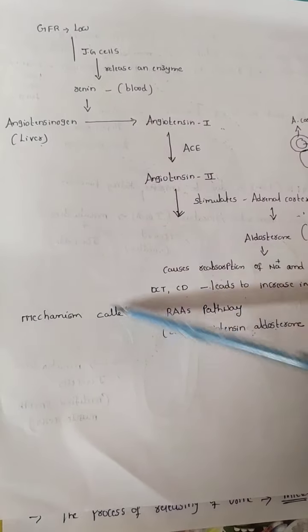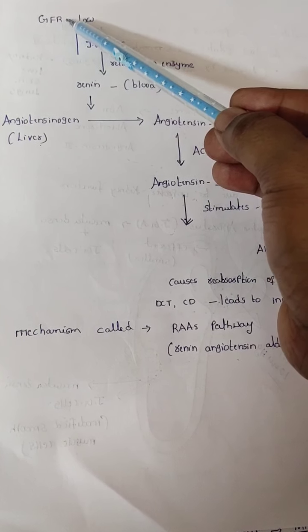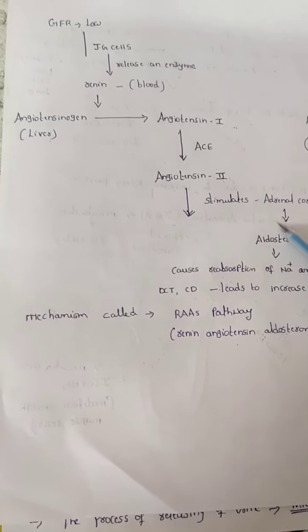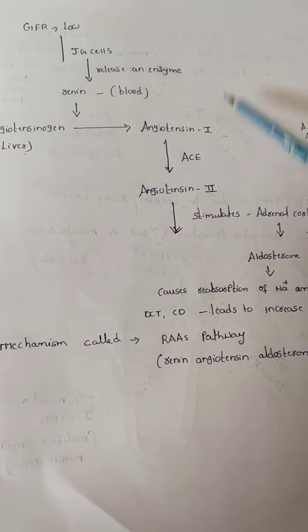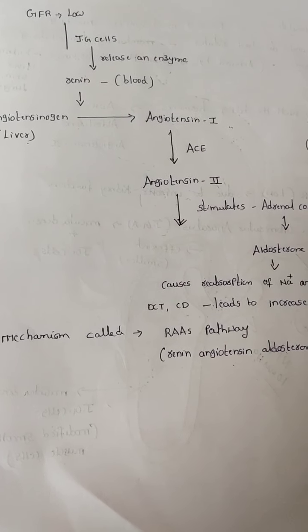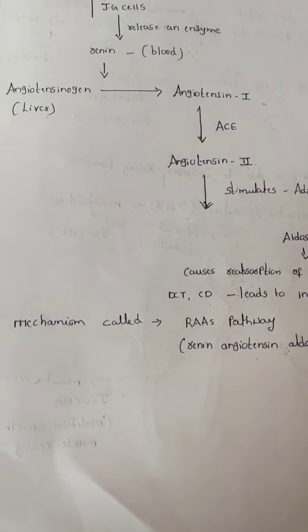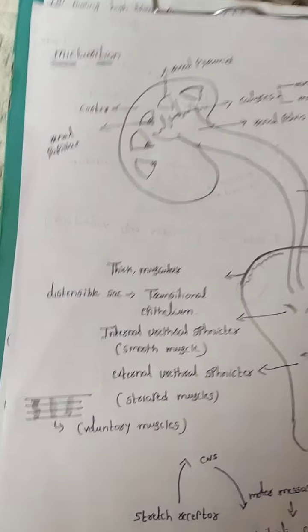Based upon this system, you overcome the low glomerular filtration rate. Suppose this pathway is not working properly, at that time kidney damage takes place. Before that there is no kidney damage. Okay, next another very important topic, that is micturition.